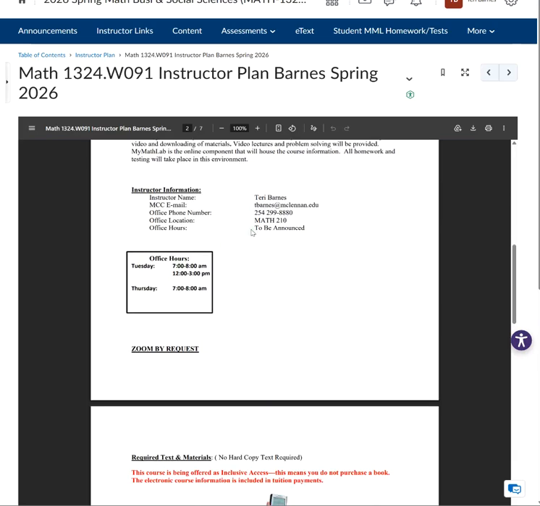Here is my information: my office phone, my office location, and office hours. Those have just recently changed because my schedule changed. I do have it corrected in another place, but it is Tuesday and Thursday, 8:30 to 9:30. So if you are on campus and want to come 8:30 to 9:30, I will be in the office, and then Zoom by request if you need that.